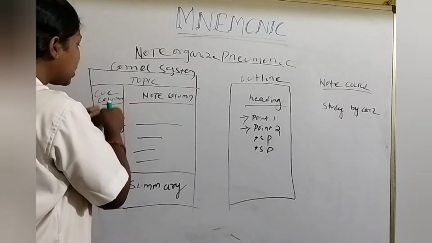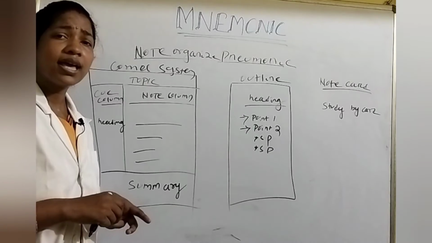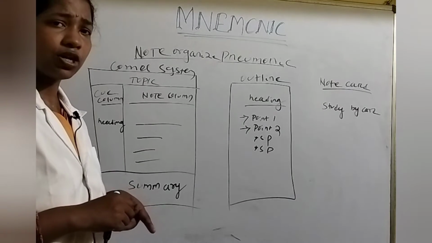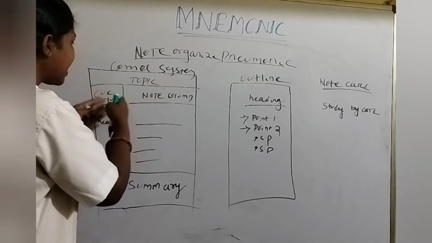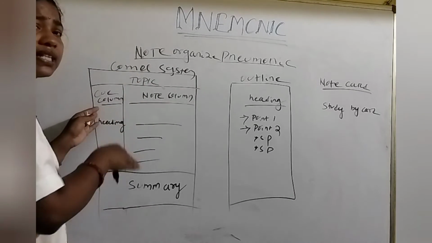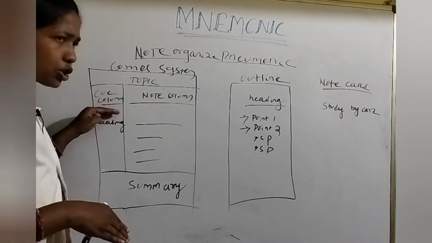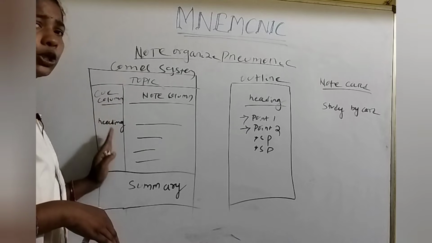Okay, in that Q column you should write only headings. For example, if you write diabetes mellitus, here the heading is diabetes mellitus. Next, in that Q column, the headings of diabetes mellitus are present. That means introduction, definition, types, all are present in that Q column.